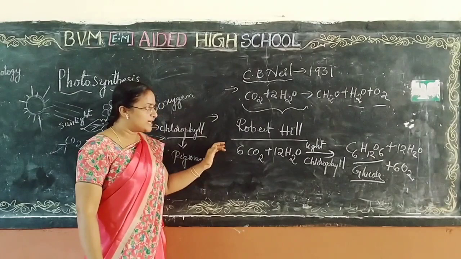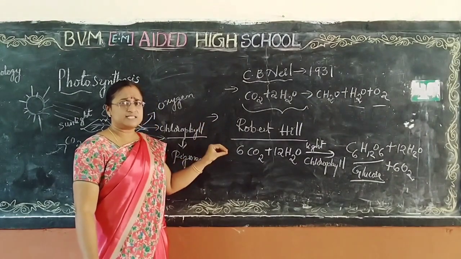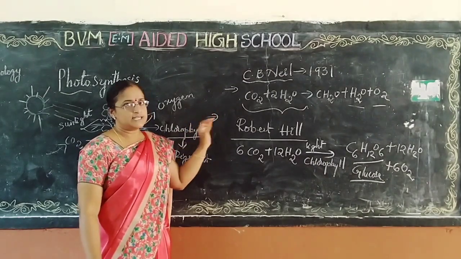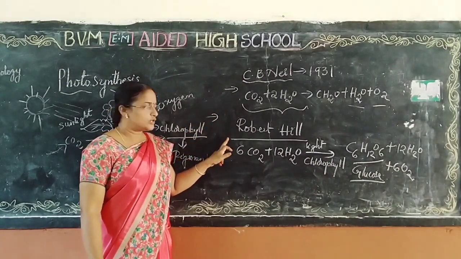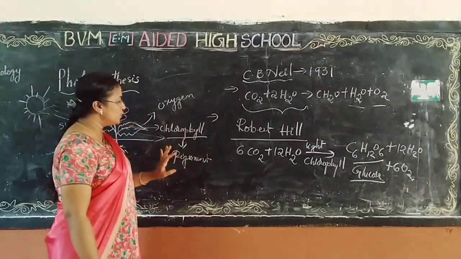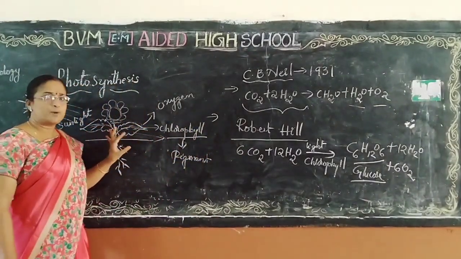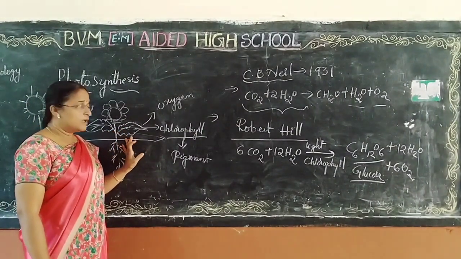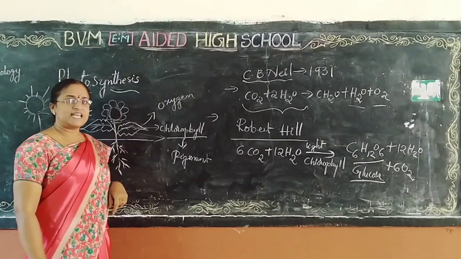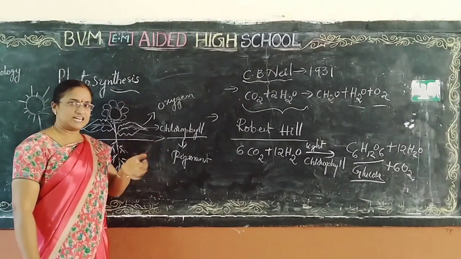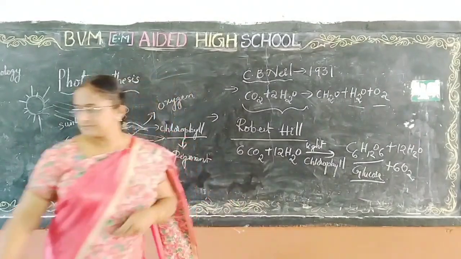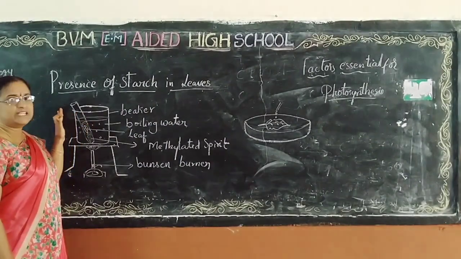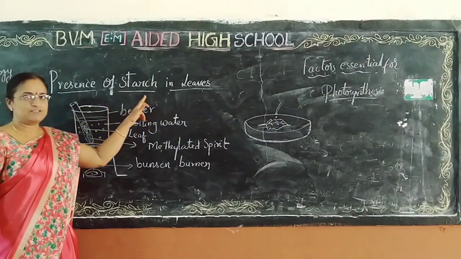Besides carbohydrates, from these simple ones, glucose, it has given us starch and cellulose also. We already know that the plants are preparing carbohydrates, and by those carbohydrates only we are getting energy. Thus we know that. But how can we prove it? So let us see an activity: presence of starch in leaves.